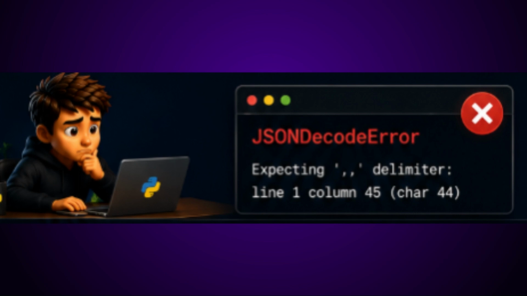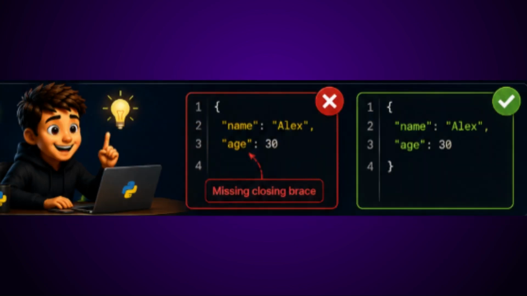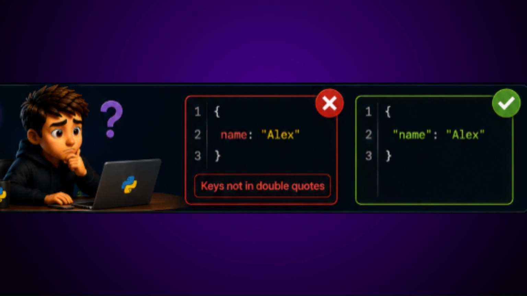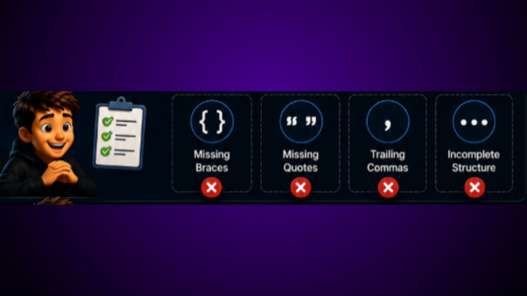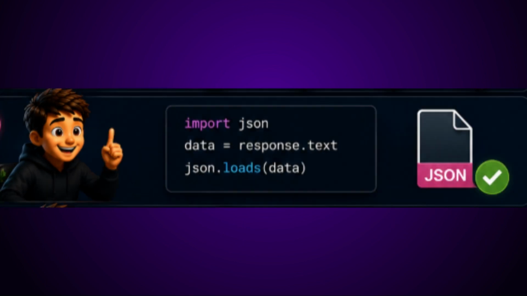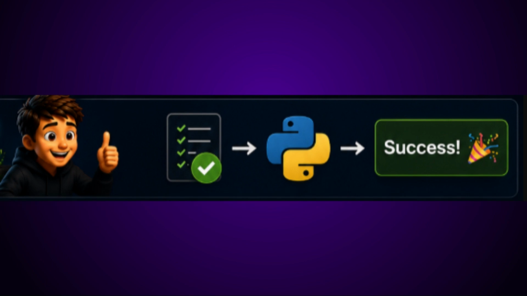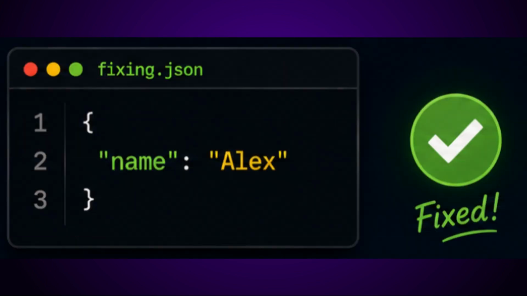Whenever you see a JSONDecodeError, check these things. Are all braces closed? Are keys wrapped in double quotes? Is the JSON structure complete and valid? Most JSON decode errors are caused by formatting mistakes.